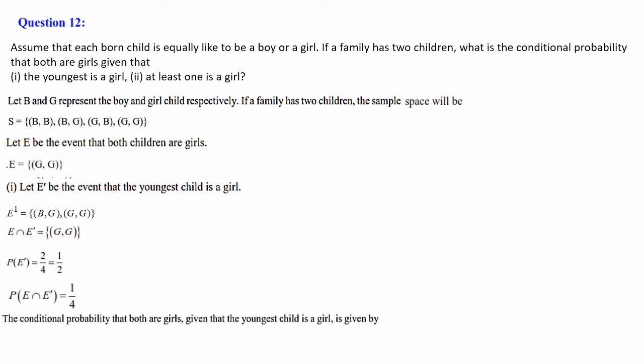Conditional probability that both are girls given that the youngest child is a girl. Youngest child is a girl in the sense that is E dash. So probability of E given E dash, that is the notation. Probability of E given E dash is equal to P of E intersection E dash divided by P of E dash. We have calculated, that is 1 by 4 divided by 1 by 2, when we calculate we will get the answer as 1 divided by 2. So the required probability is 1 divided by 2.